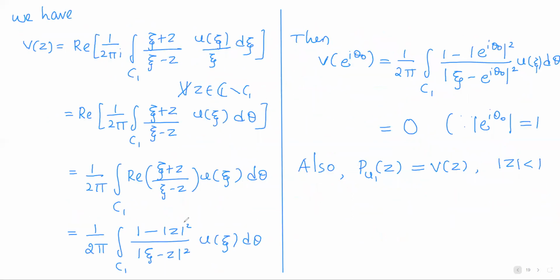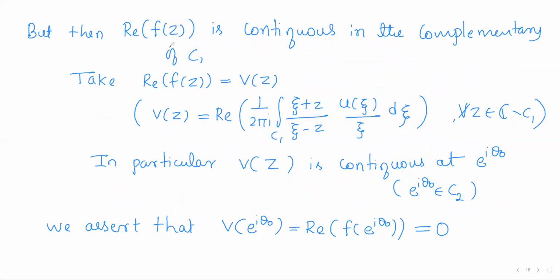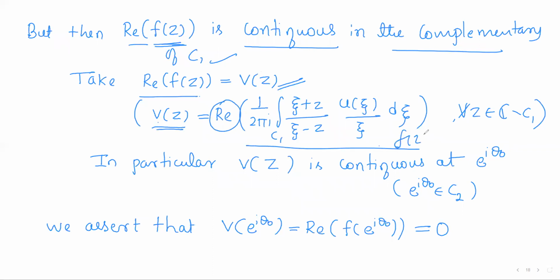Right? Now, as f of z is analytic, f of z will be a continuous function, so its real and imaginary parts will also be continuous. So the real part of f of z will be continuous in the complement of C1. Call the real part of f of z some v of z. So what will v of z be? v of z will be the real part of f of z. So this is what we have taken.